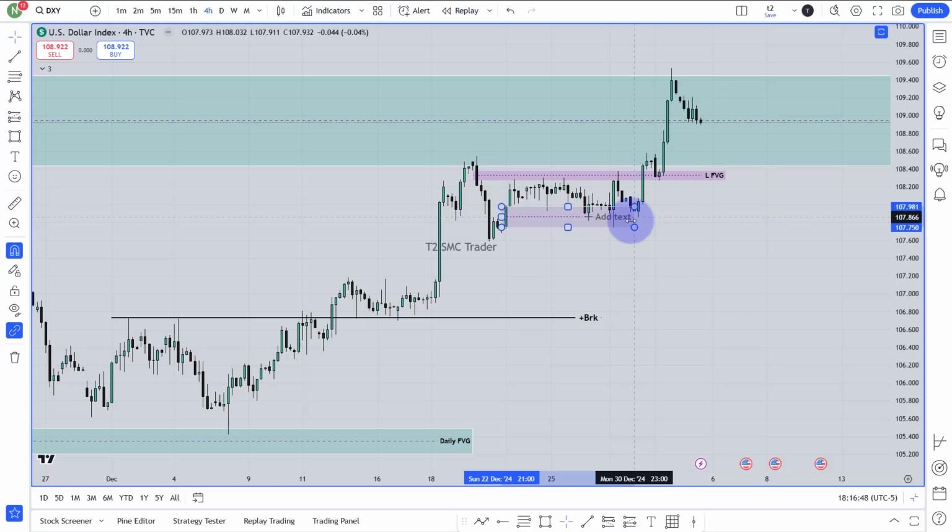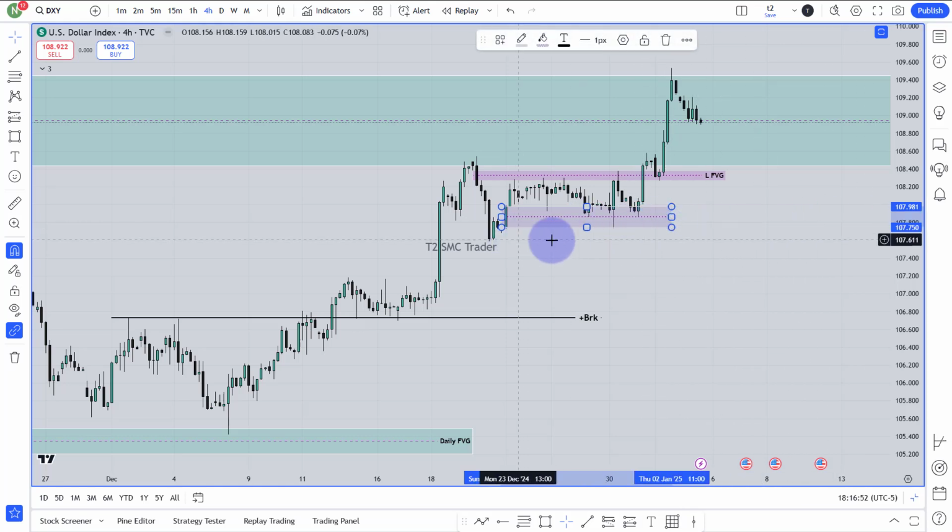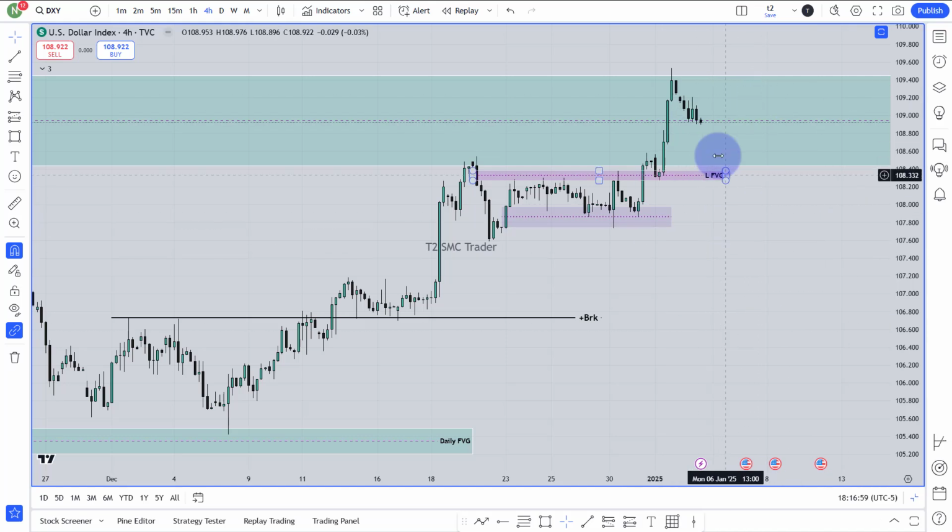So just think this gap is the resistance zone. I want to see that market will go for that resistance zone, and after taking this liquidity, working with this fair value gap, market will start to go higher again. That is the next, after the next week, that is the plan.